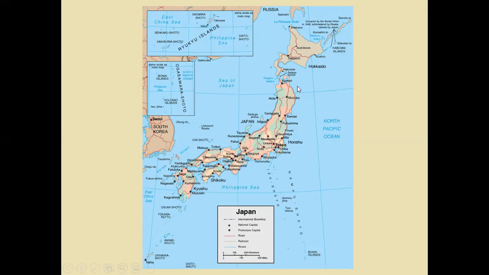And at the same time, Japan was known for being mountainous and volcanic. So there is a large amount of earthquakes and tsunamis that Japan suffers from. And it also has a shortage of fertile land due to the fact that it is so mountainous. The Japanese have to take advantage of what little fertile land they have. So they're not going to waste it on having large animals like cows or pigs throughout much of their land. Instead, they're going to mainly use their land for rice cultivation. And most of their protein will revolve around their surrounding seas. So they'll get much of their protein through seafood, through fish that are in the Sea of Japan, as well as in the Pacific Ocean.